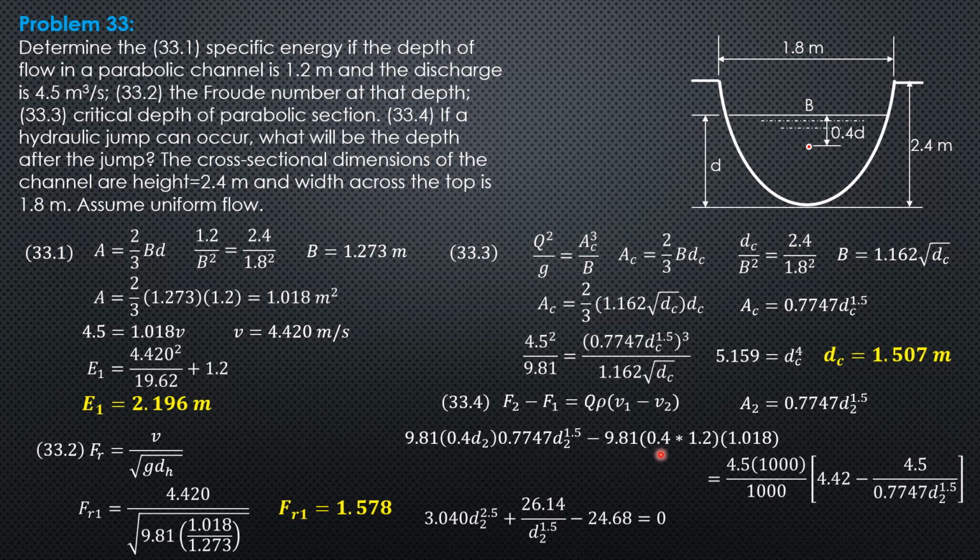Then negative 9.81 times 0.4 times 1.2 times 1.018, minus 4.5 times 4.42, that's negative 24.68, equals 0. Solving this equation using a high-tech calculator or by trial and error, we can now compute the depth after the jump: 1.863 meters. So that's it for this problem.